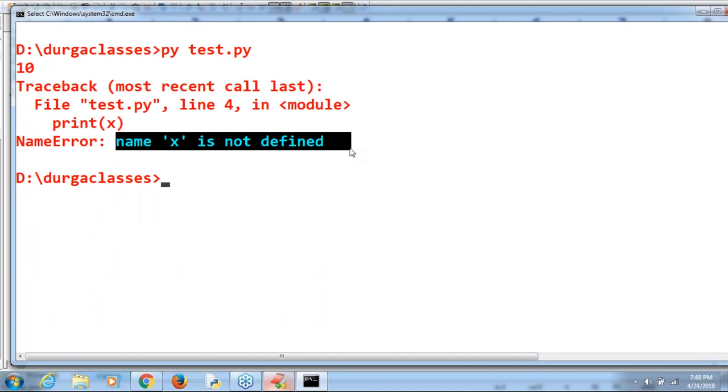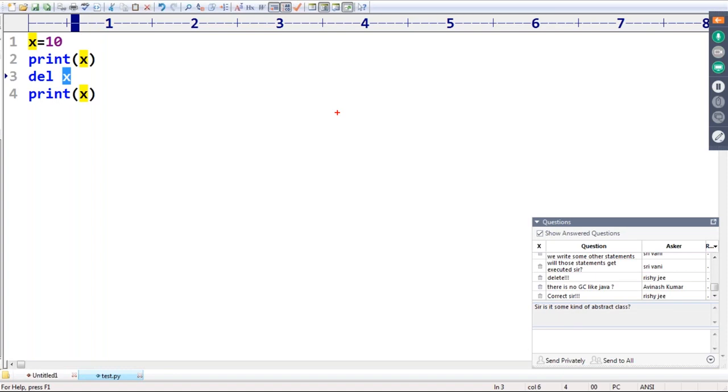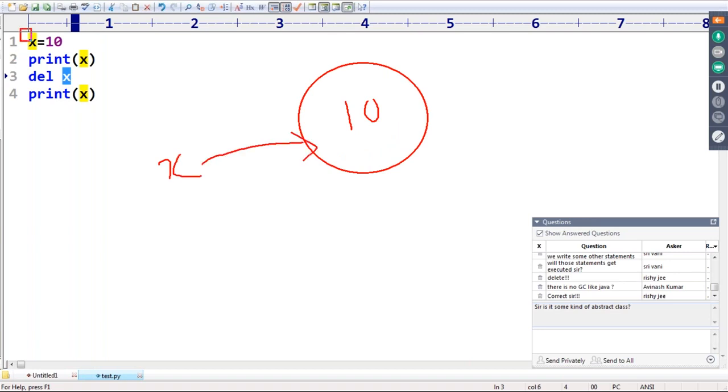So the biggest advantage we get is this. After you delete x, have a look: 10 itself is an object, and assume x is the reference variable for that object because of this line. Now del x, and x will be gone.